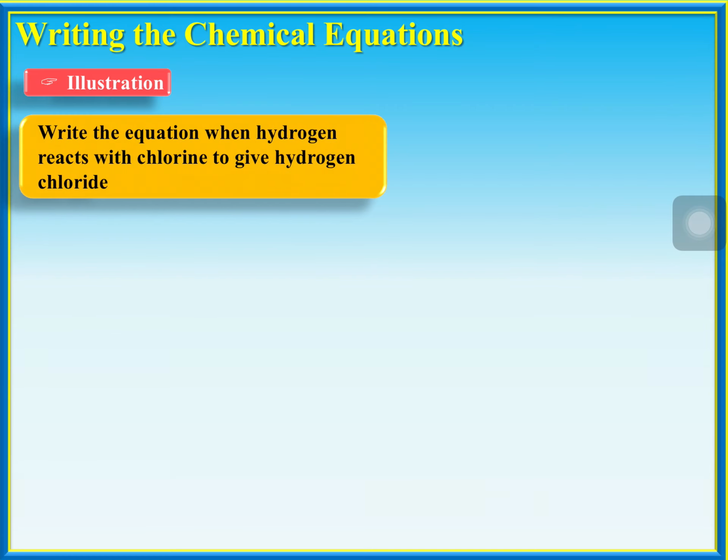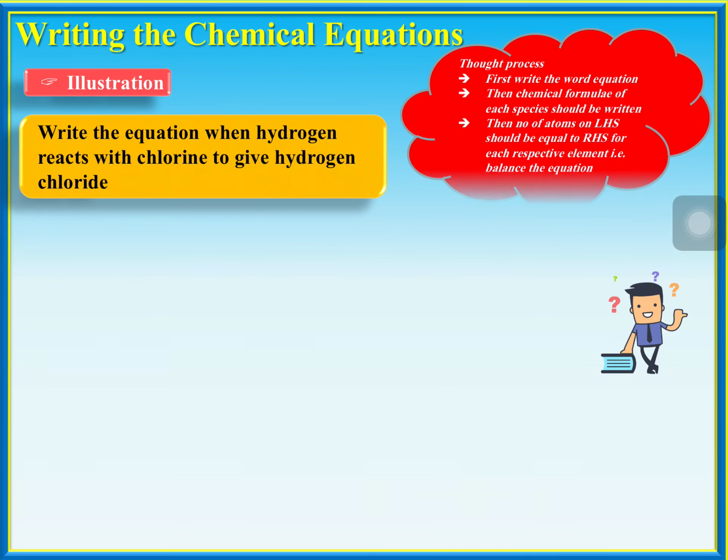Illustration, let us look at. Write the equation when hydrogen reacts with chlorine to give hydrogen chloride. Means hydrogen combines with chlorine. Whenever you are saying combine, you have to use plus symbol between those terms.